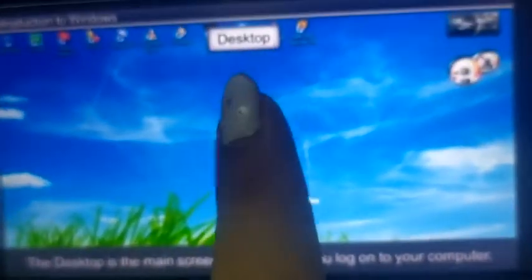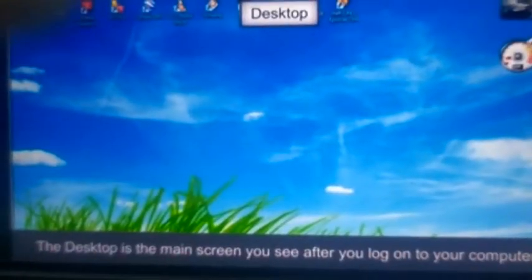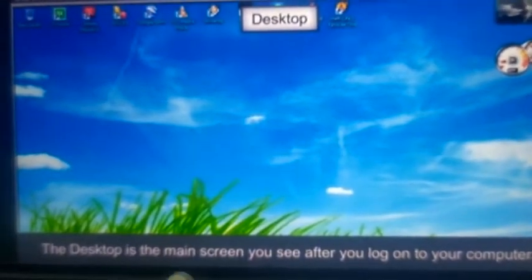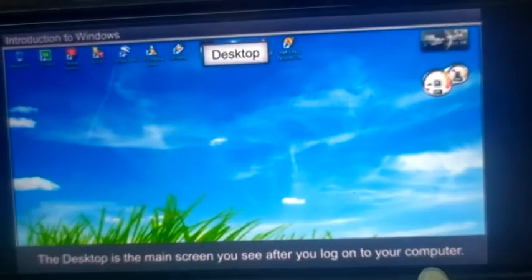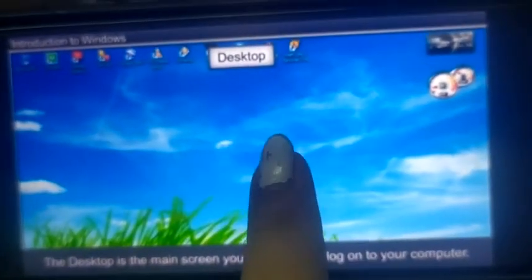Now second is the desktop. This is the screen which opens, and that is called the desktop. The desktop is the main screen you see after you log on to the computer.